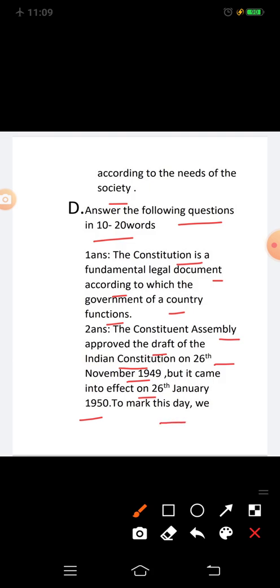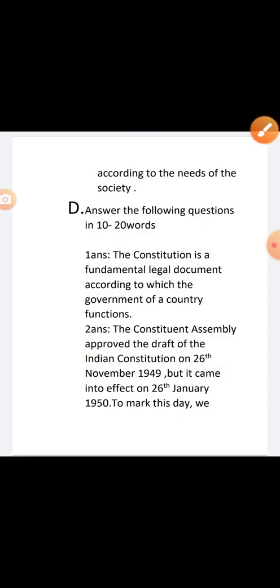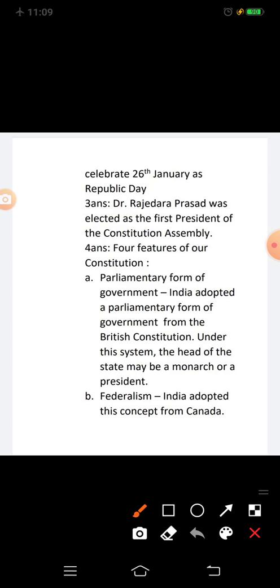To mark this day, we celebrate 26th January as Republic Day. Question 3: who was elected as the first president of the Constituent Assembly? The answer is Dr. Rajendra Prasad was elected as the first president of the Constituent Assembly.